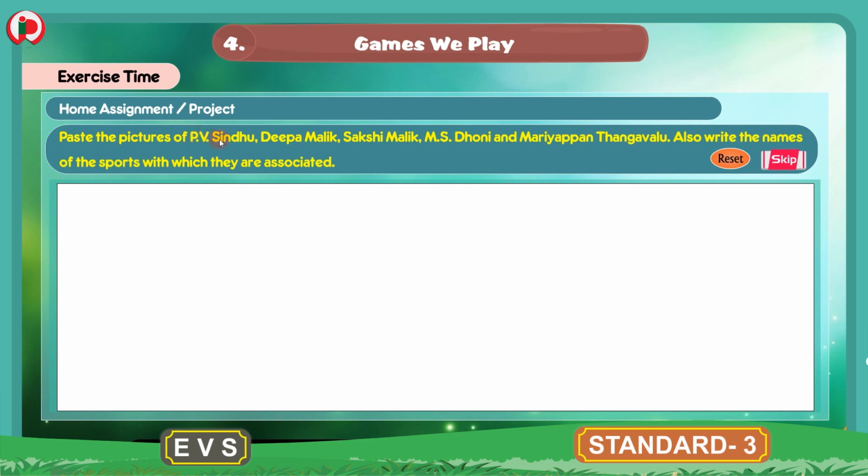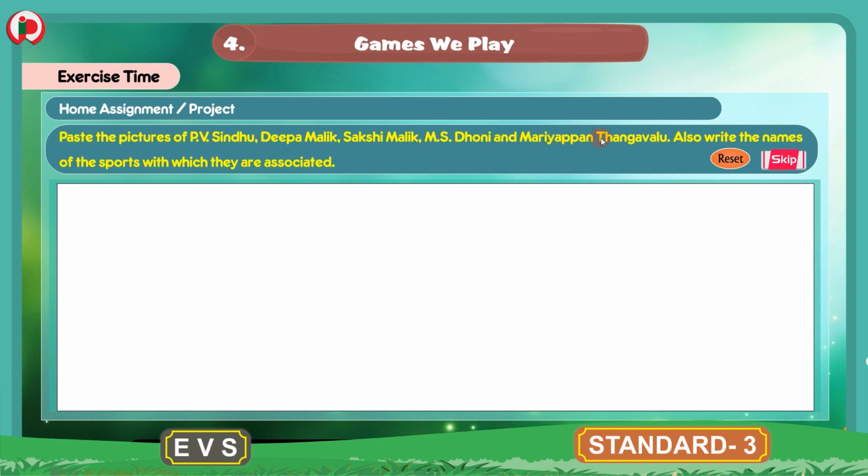So you write the sport name they are associated with. Right? Paste the picture of P.V. Sindhu and write below the name of the sport they are associated. Paste the pictures of Deepa Malik and Sakshi Malik and write the name of the sport they are associated with. Then you can paste the picture of M.S. Dhoni. I think you know who M.S. Dhoni is. He is associated with cricket. So you should write the sport name associated. Dhoni is associated with cricket. So you write the name of cricket under the picture of Dhoni.